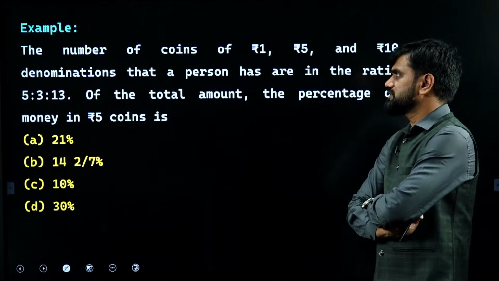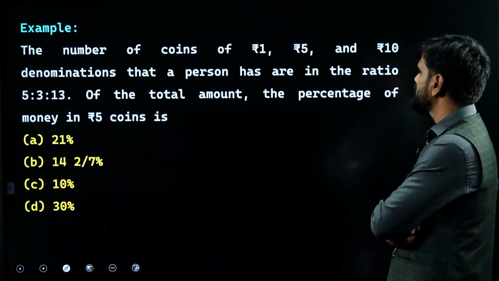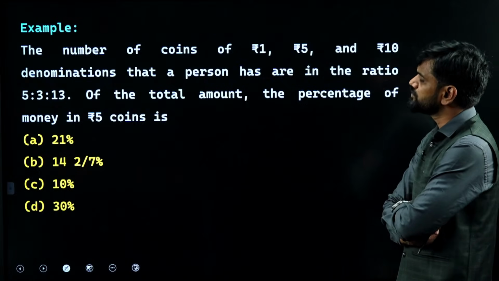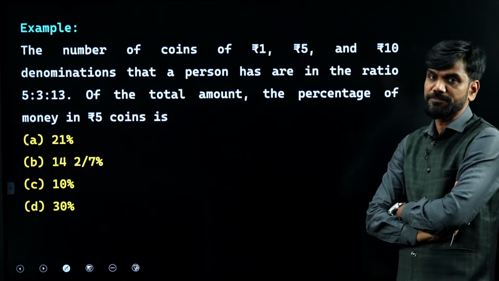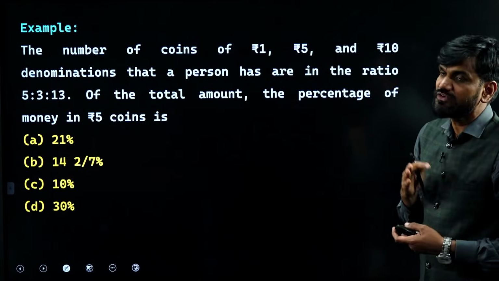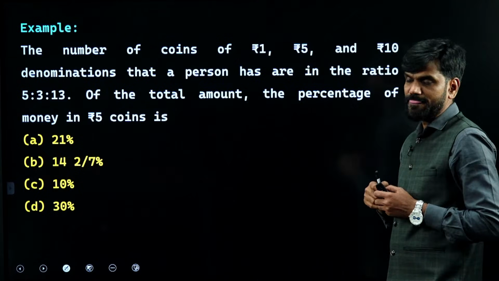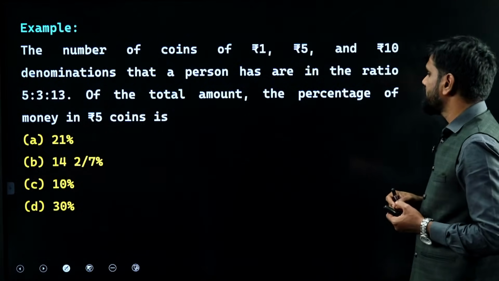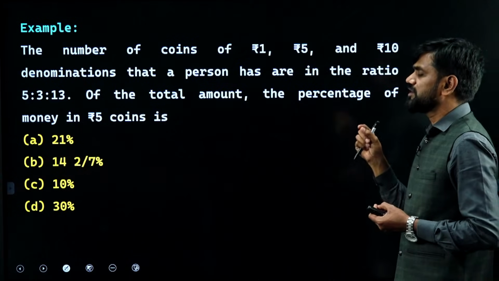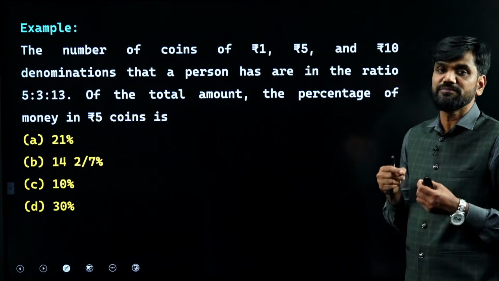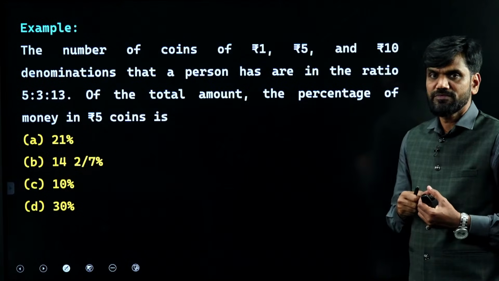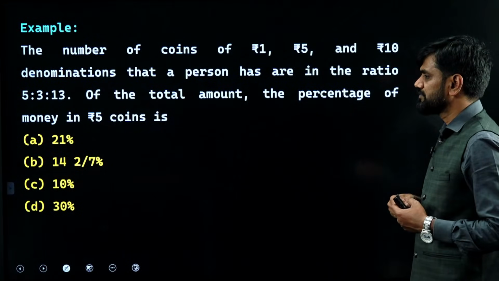The number of coins of rupees 1, rupees 5 and rupees 10 denominations that a person has are in the ratio 5:3:13. They have given the number of coins of these three varieties. Now the question over here is, of the total amount, the percentage of the money in 5 rupee coins is what? Out of the total money.